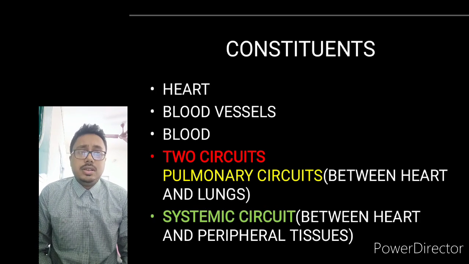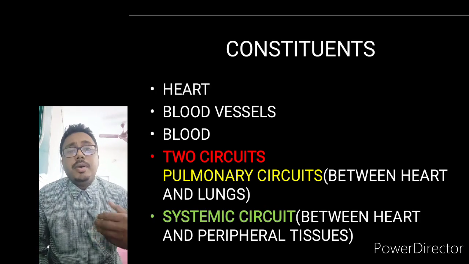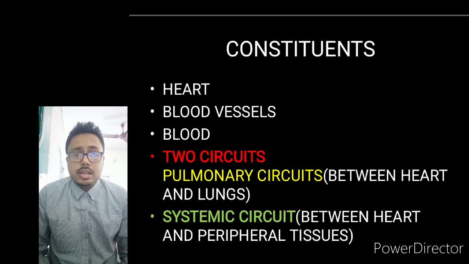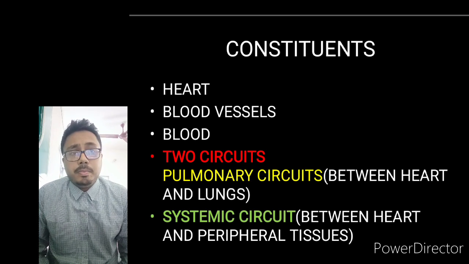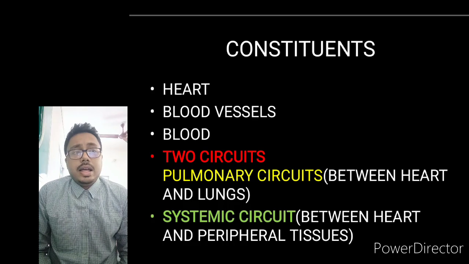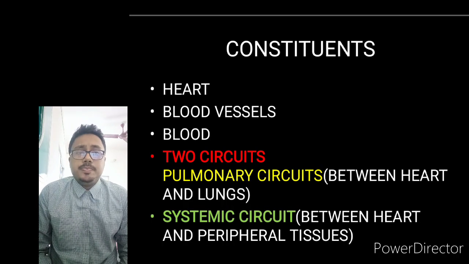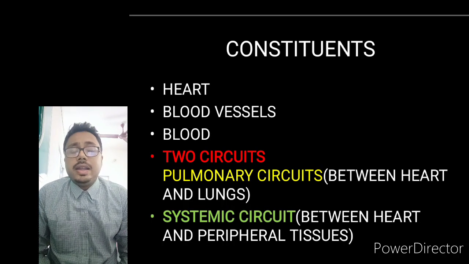out from the lungs, from our body, and it takes the oxygen from the lungs, from the alveoli of the lungs, and it goes into the blood vessels. So the pulmonary circuit runs between the heart and lungs. Then after this we have the systemic circuit,